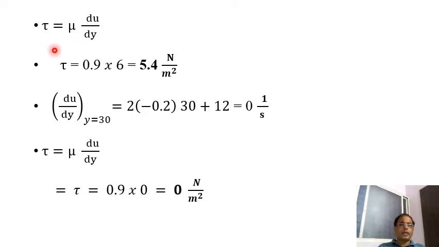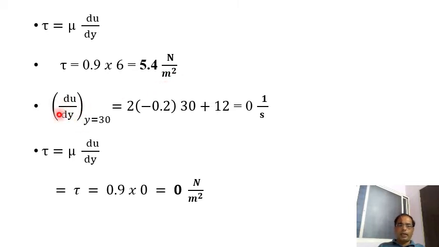And it is asking us to calculate shear stress also. Shear stress is equal to mu into du by dy. The viscosity value is given, mu is equal to 0.9, and the du by dy value we know, that is 6 for y is equal to 15. I substitute those values for y is equal to 15, so that I get the shear stress is equal to 5.4 Newton per meter square. It is the shear stress.